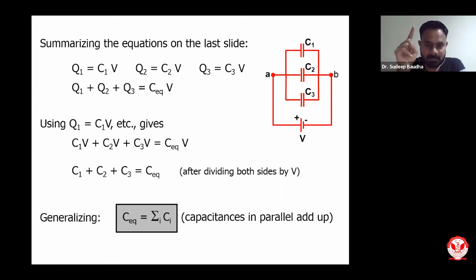But in case of parallel, it is very important to remember that the equivalent capacitance will be sum of all the capacitors connected in parallel. So that is how you can find out the equivalent capacitance or overall capacitance of a circuit in which I have capacitors connected in parallel.